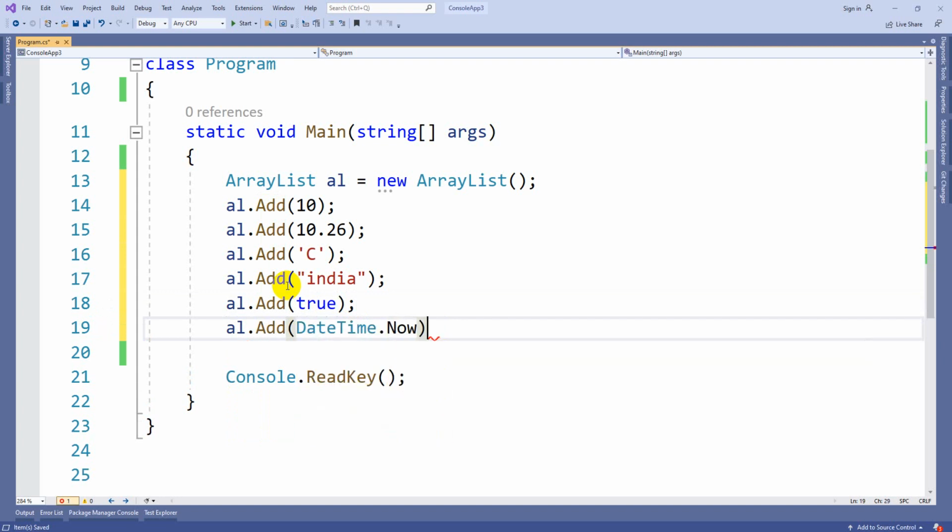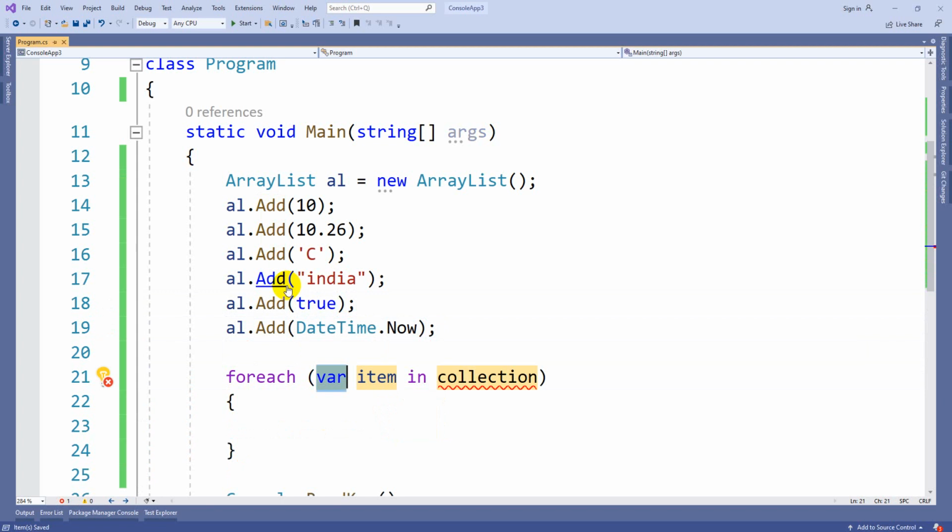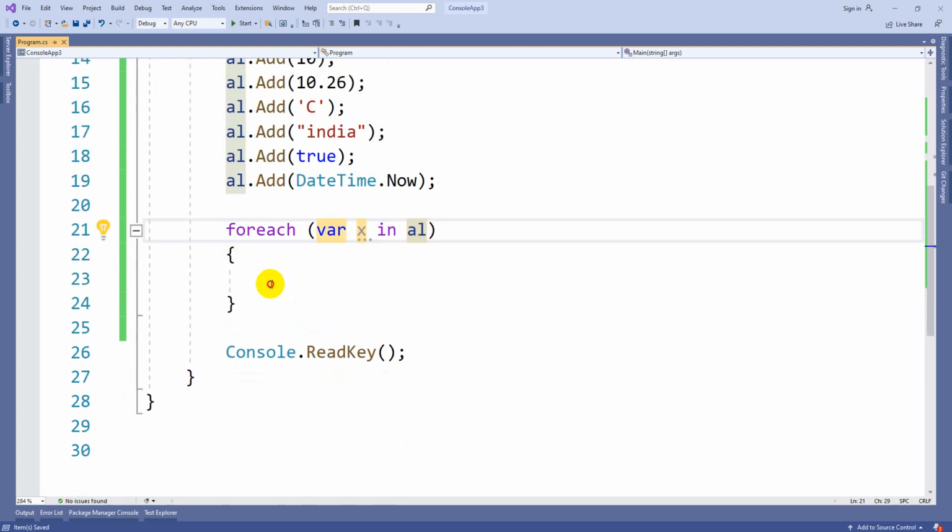And I am adding a DateTime value. What I am trying to tell you is that ArrayList supports all data type values. Whenever we are printing the values, it should always be the var data type, because it can have multiple data types. If it is one data type, you can stick to that, but ArrayList supports multiple data types. That is the reason it should always be var. Let me consider some x in al.